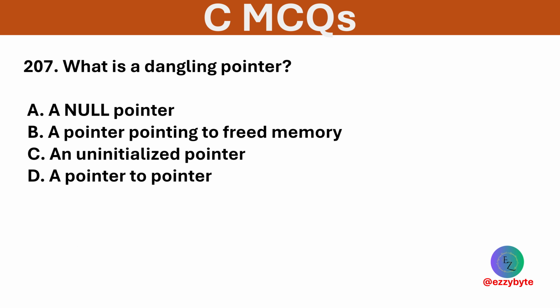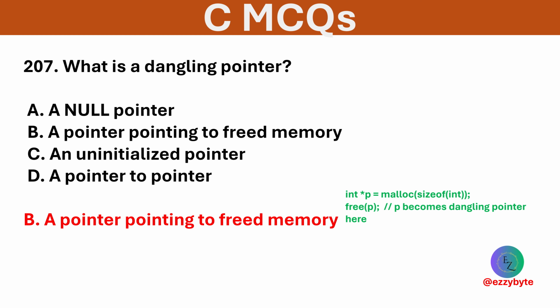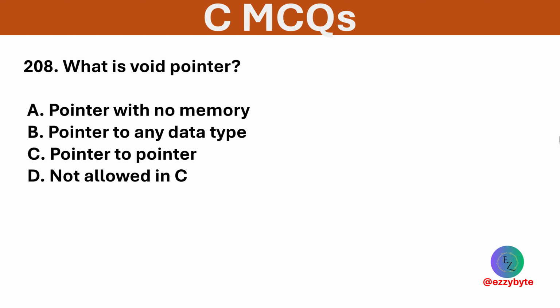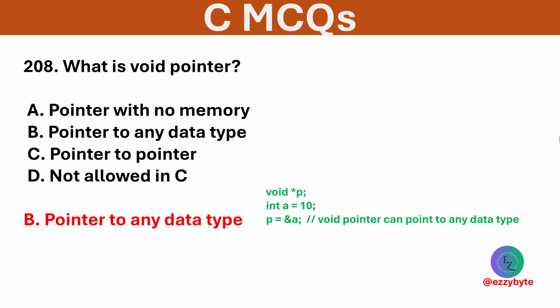What is a dangling pointer? Options are a null pointer, a pointer pointing to freed memory, an uninitialized pointer, a pointer to pointer. Option D is correct. It points to memory that is already freed. What is a void pointer? Options are pointer with no memory, pointer to any data type, pointer to pointer, and not allowed in C. Option D is correct. A void pointer can point to any data type.